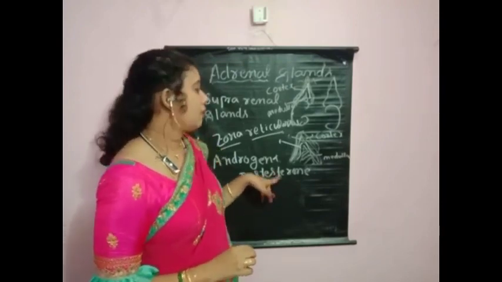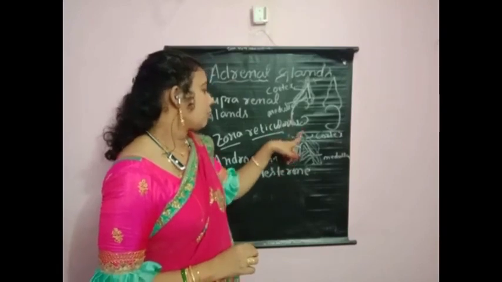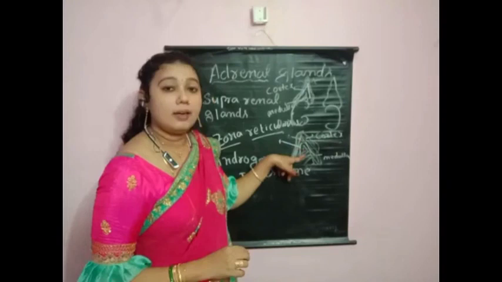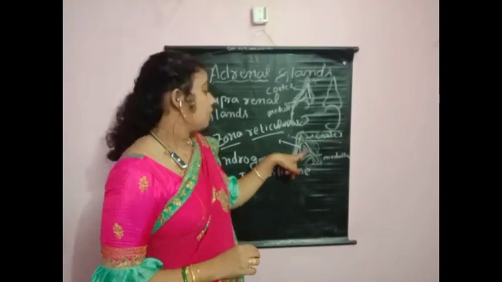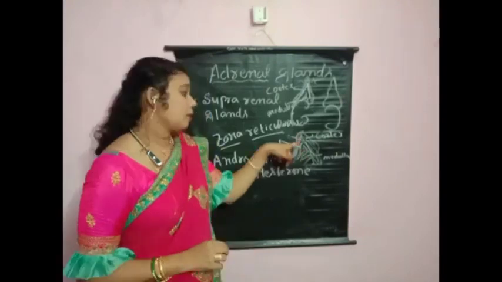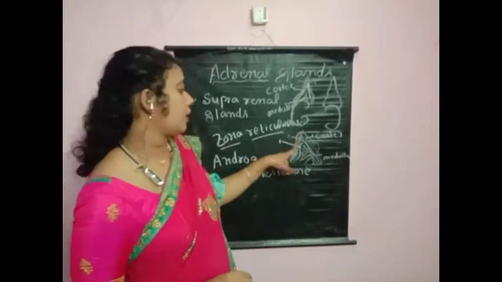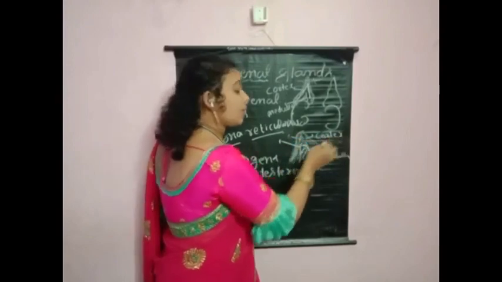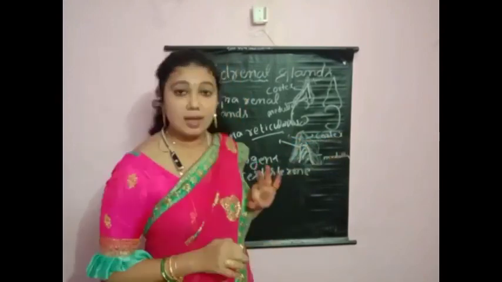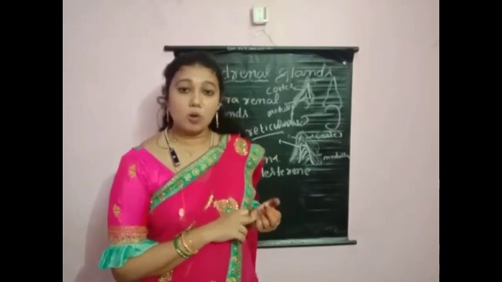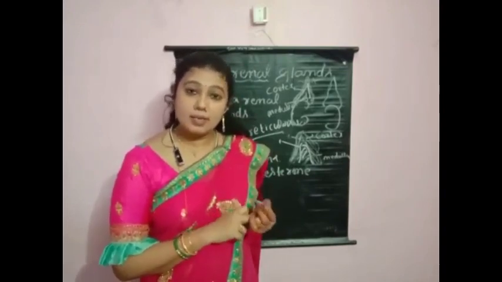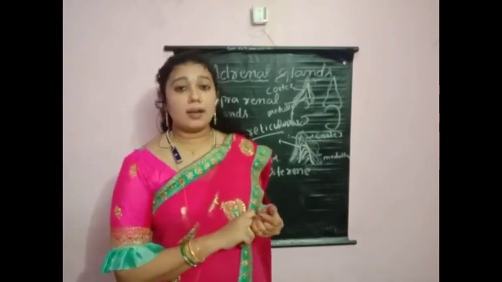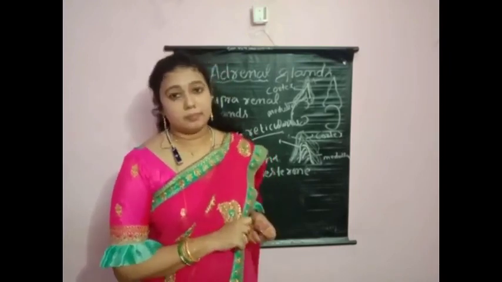Okay, please listen once again, children. The cortex is the peripheral tissue of the adrenal gland. This is the internal structure, the adrenal gland structure, children. The peripheral tissue is called the cortex. The inner zone is called the medulla. The cortex is covered with three layers. The outer layer is called zona glomerulosa, the middle layer is called zona fasciculata, and the inner zone is called zona reticularis.